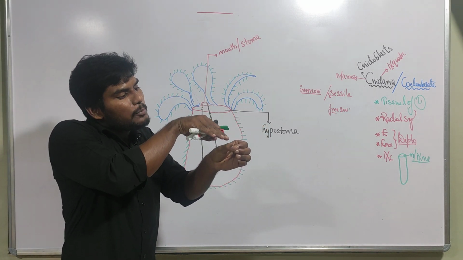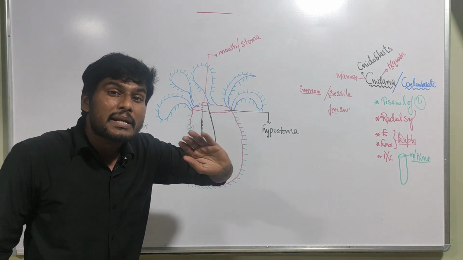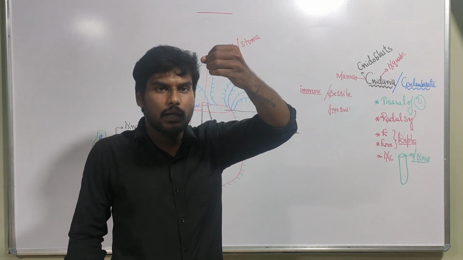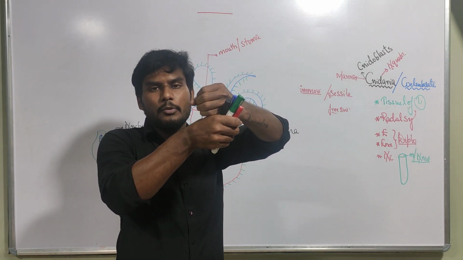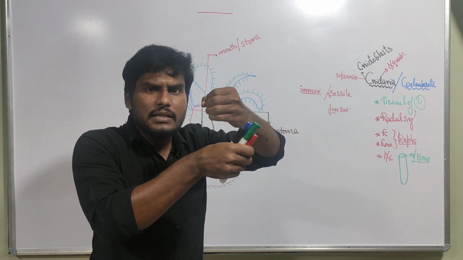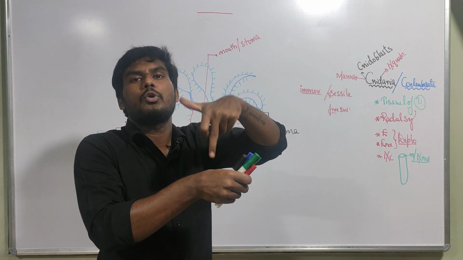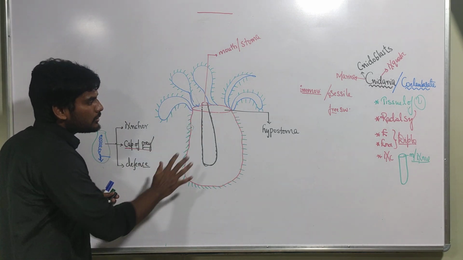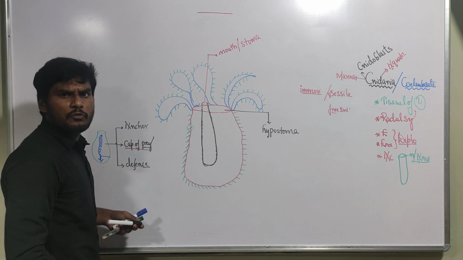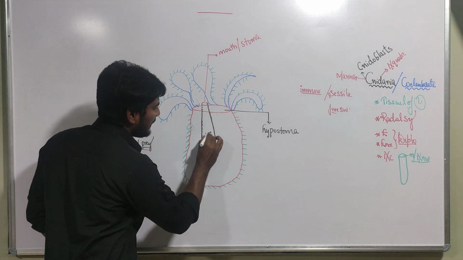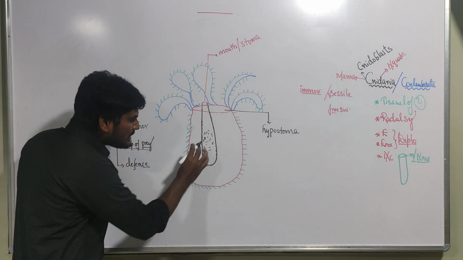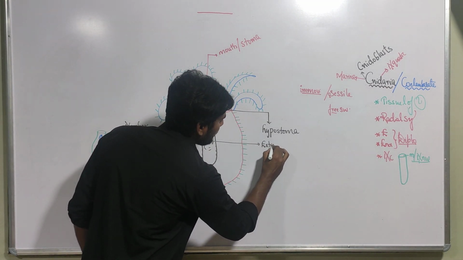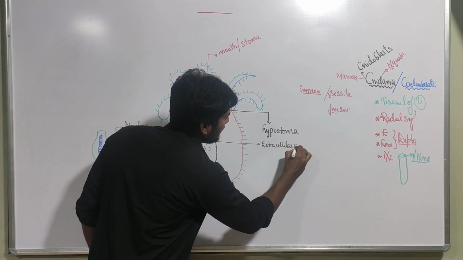On this large opening hypostoma, what is present? Mouth. Mouth is present on hypostoma. Be careful here. Mouth is this. Below the mouth, there is the hypostoma. The statement is telling that the mouth is present on the hypostoma. That is important. Yes, and the food enters through the mouth into the gastrovascular cavity. Inside it, the food is digested. This digestion happens in the alimentary canal. This digestion is called extracellular digestion.